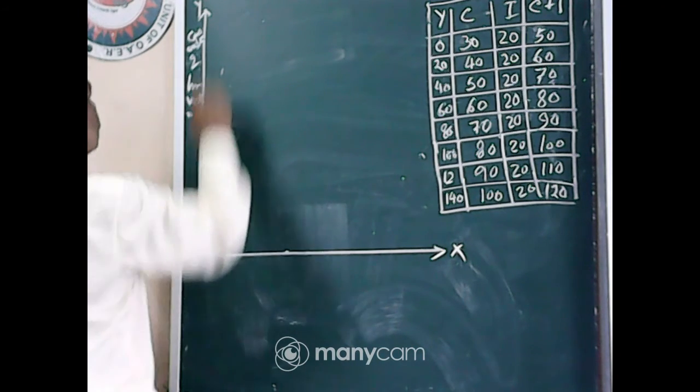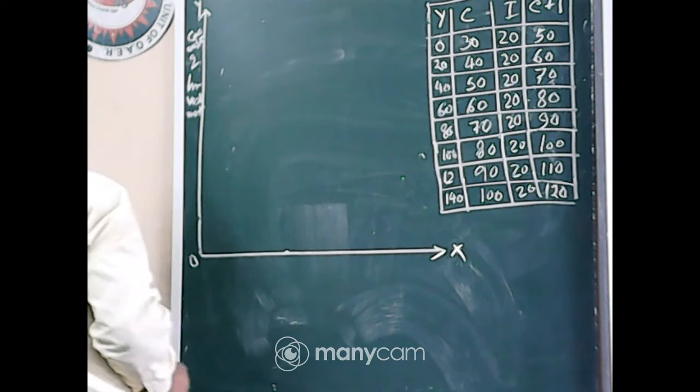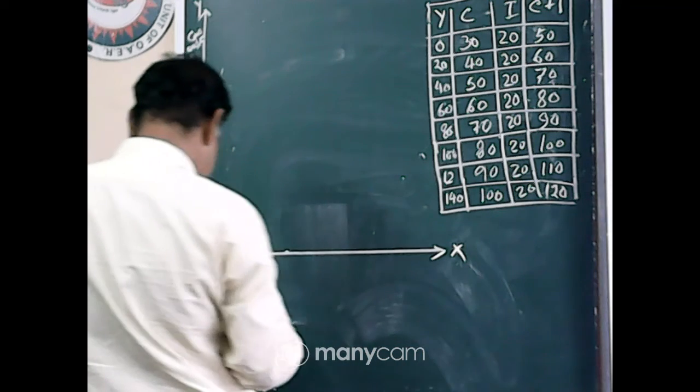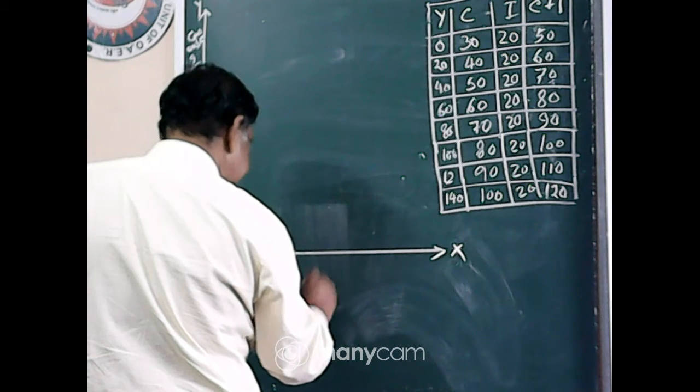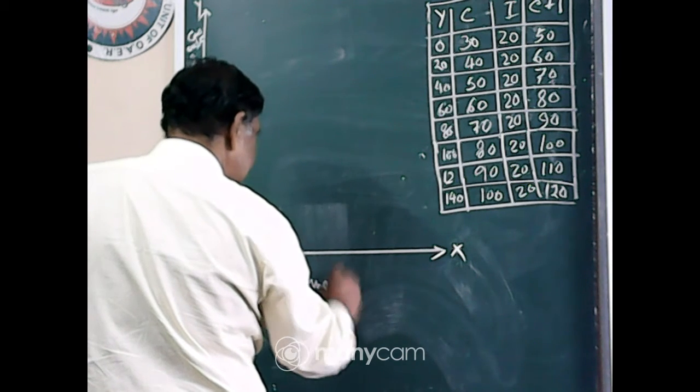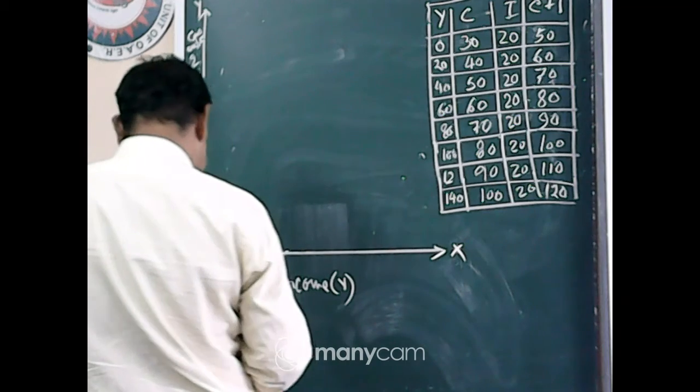This is 0, this is y. And on the horizontal axis, income, that is y, is measured.